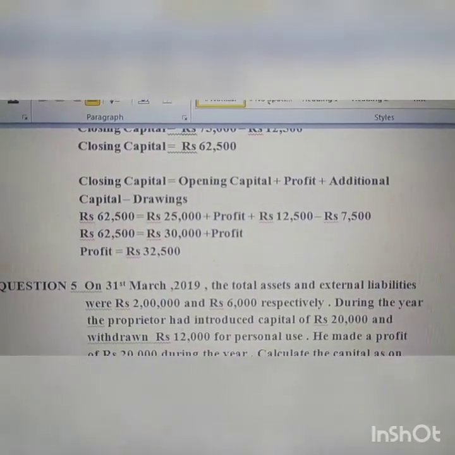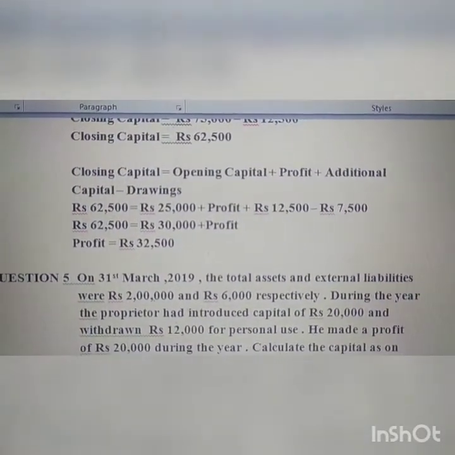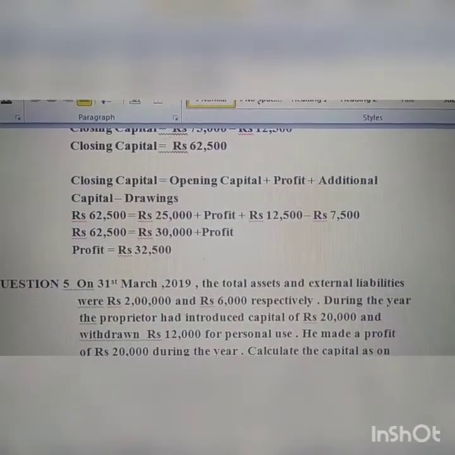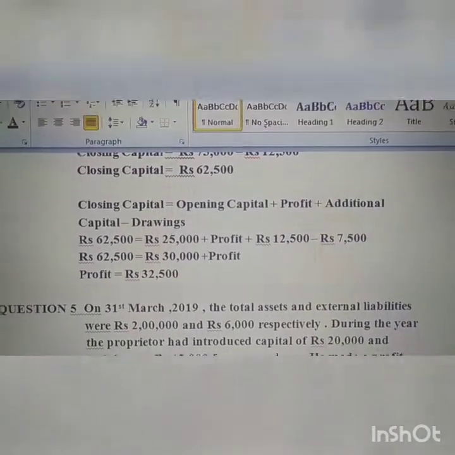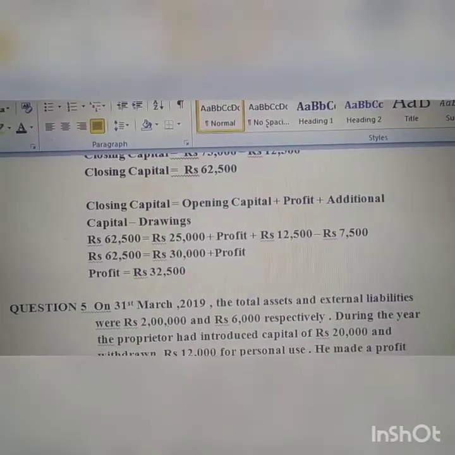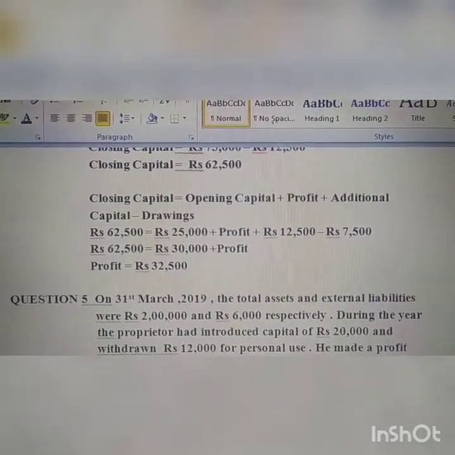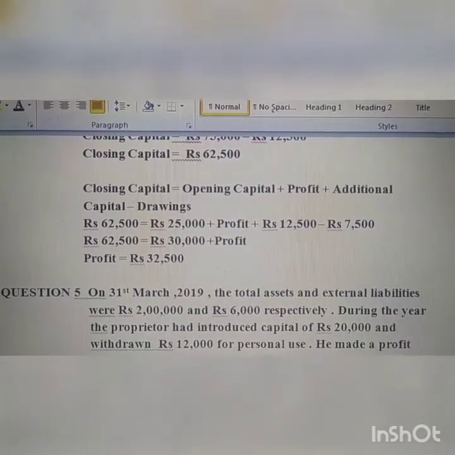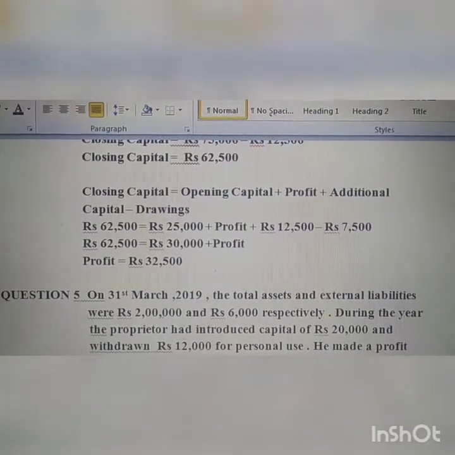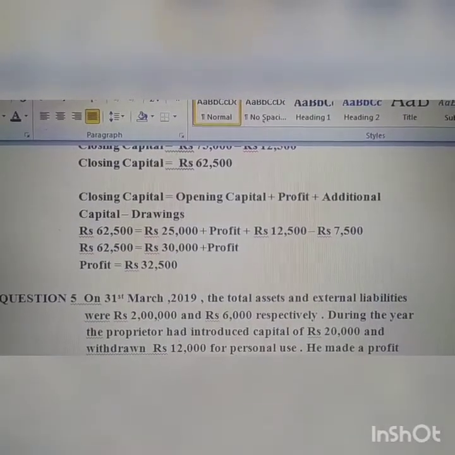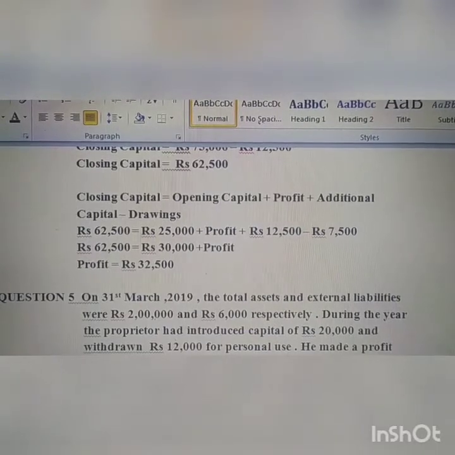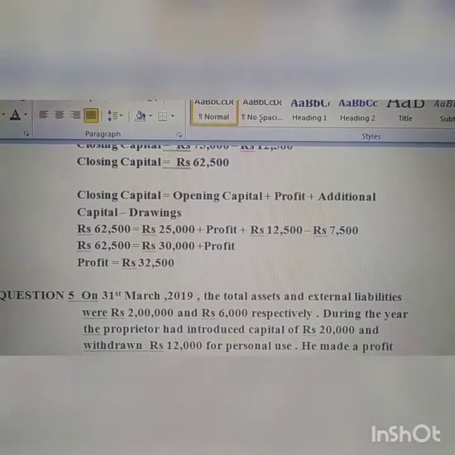So the same formula will get reversed. Now you need to calculate opening capital. So what will you do? Just reverse. That means opening capital equals closing capital minus profit minus additional capital plus drawings. And if there are losses, you will add the amount. Understood?